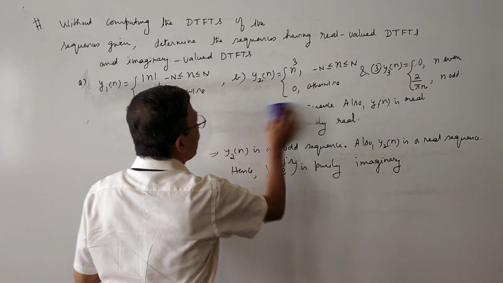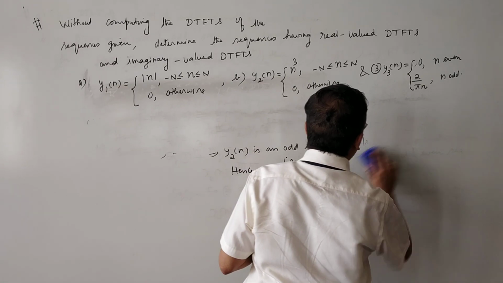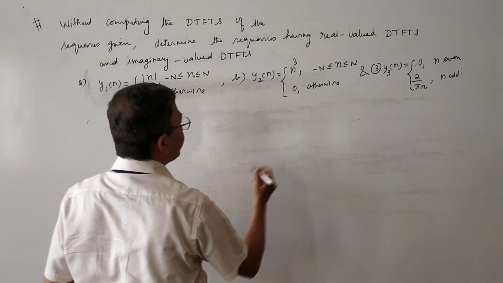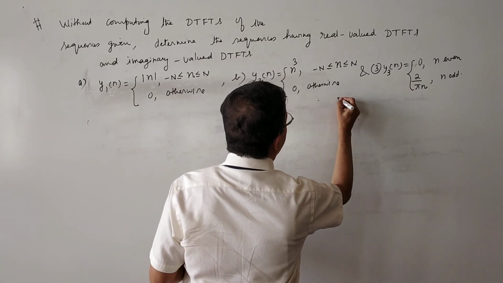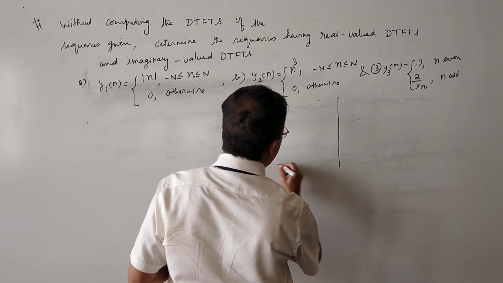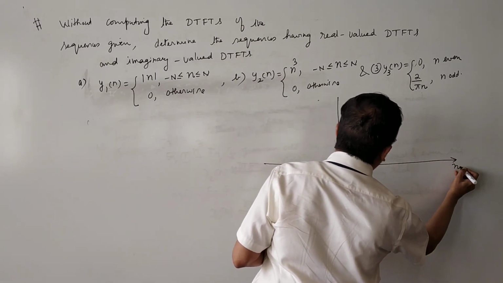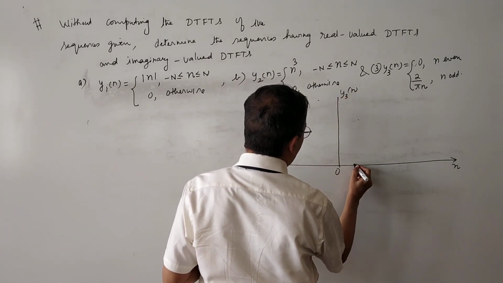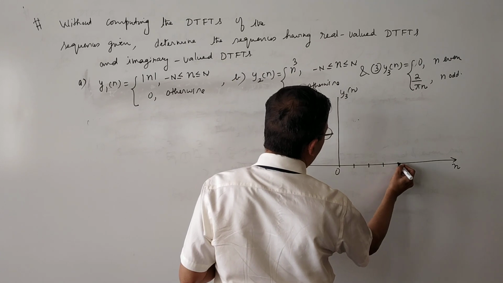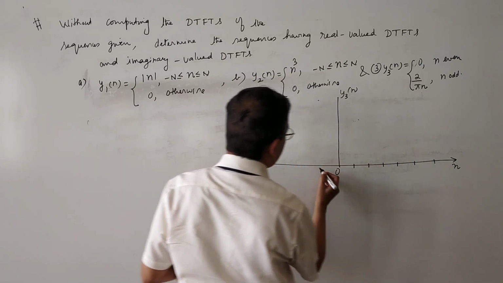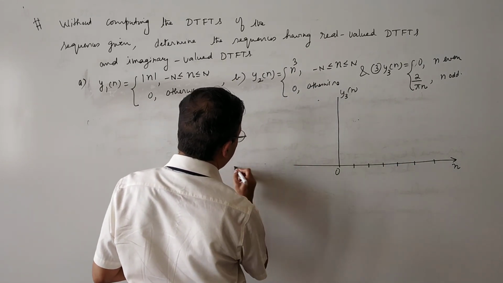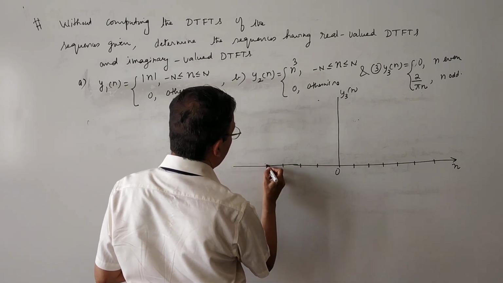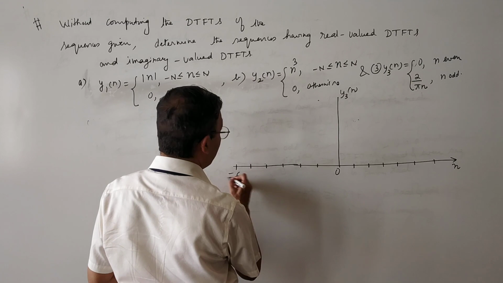The solution of the last one requires the plot of y3 of n. X-axis is n, y-axis is y3 of n. n equal to 0, 1, 2, 3, 4, 5, 6, minus 1, minus 2, minus 3, minus 4, minus 5, minus 6.